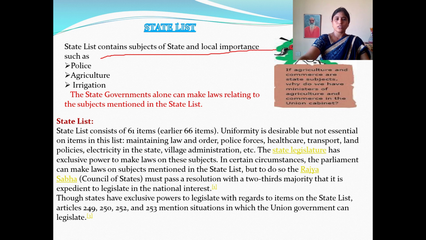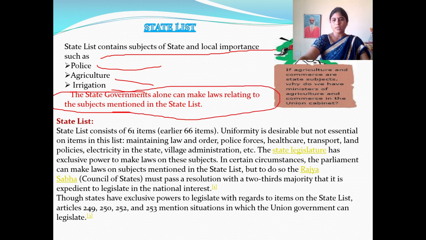Understood? So these are the things under the control of the state list. Examples given are police, agriculture, irrigation. Regarding these subjects, the state governments alone can make laws relating to the subjects mentioned in the state list.